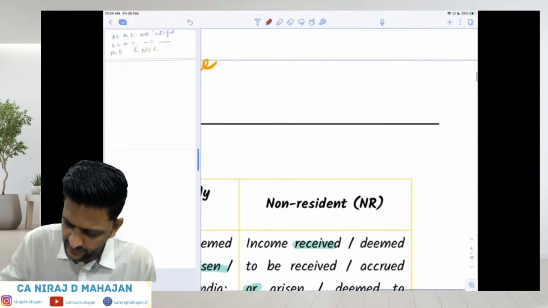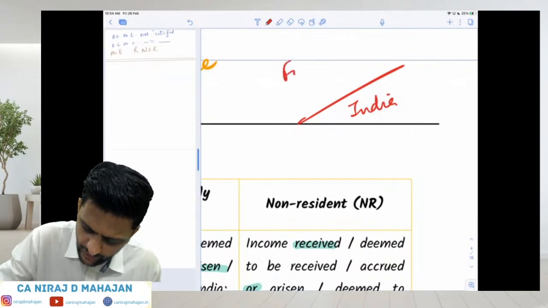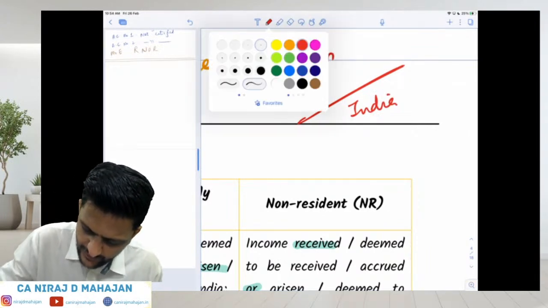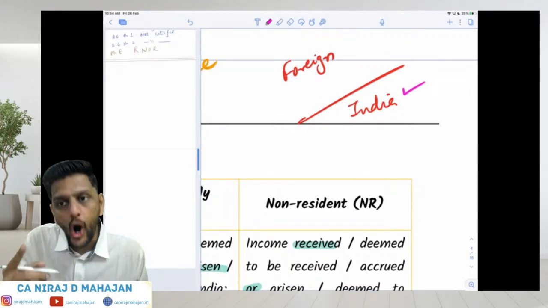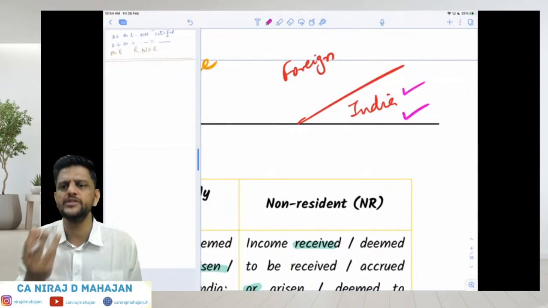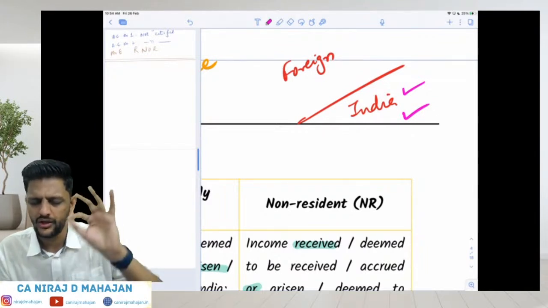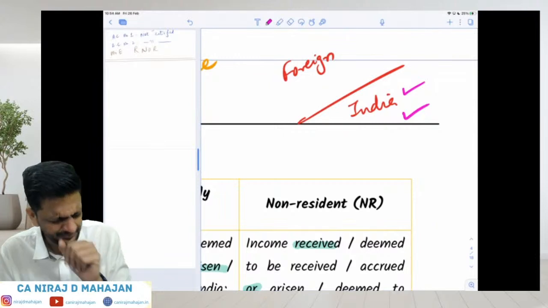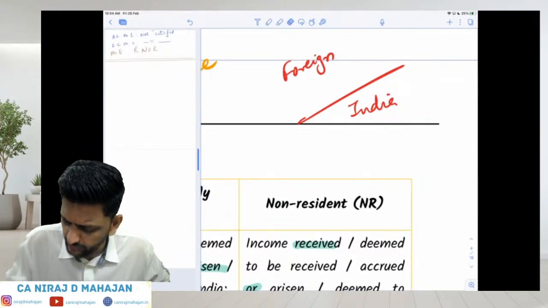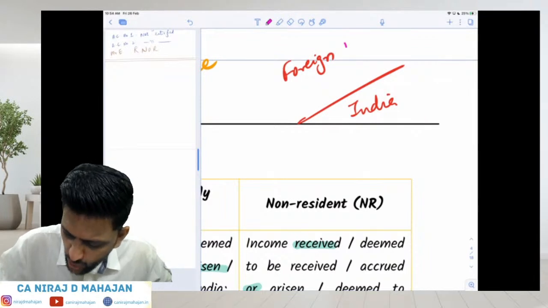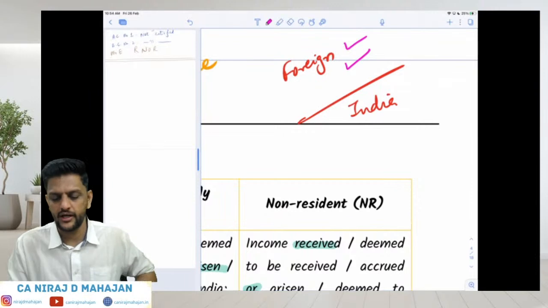If I write India here and foreign here, if it is received in India or accrues in India, accrue means the source, then it becomes Indian income and is taxable for all ROR, RNOR and NR. Clear, everybody?